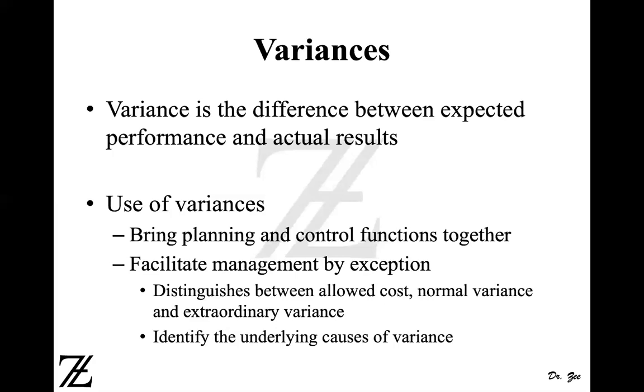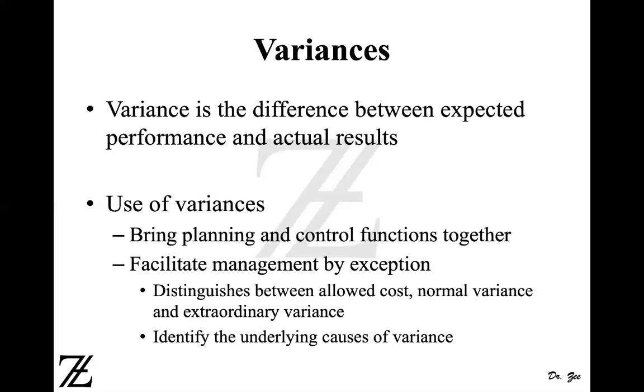However, if it's an extraordinary variance that falls above the 5% range, or below the 5% range, or if you decide to use 2% instead of 5%, then above 2% or below 2%, you need to find out what the causes of those variances are. Now, sometimes the causes can be fixed, sometimes the causes cannot be fixed, right?